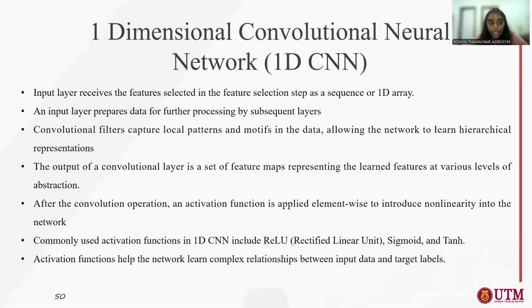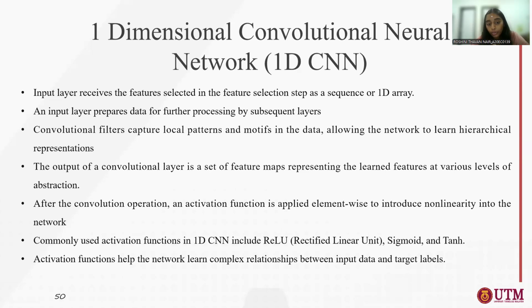1D CNN, input layers of 1D CNN. The input layer receives the features selected in the feature selection step as a sequence in a 1D array. The input layer will prepare data for further processing. The convolutional filter will capture local patterns and motifs in the data, allowing the network to learn hierarchical representations.